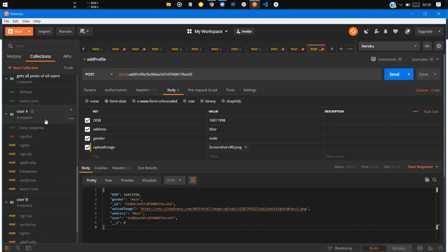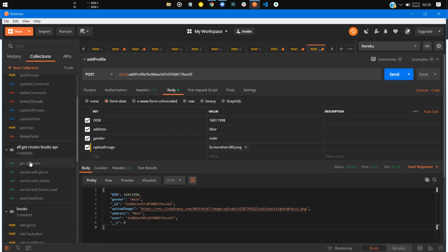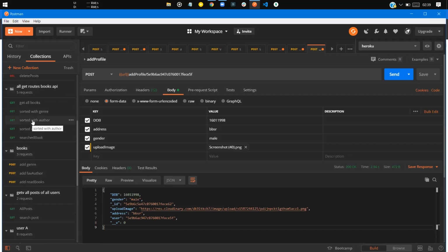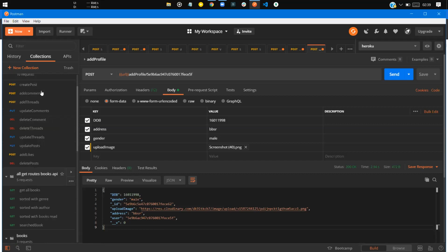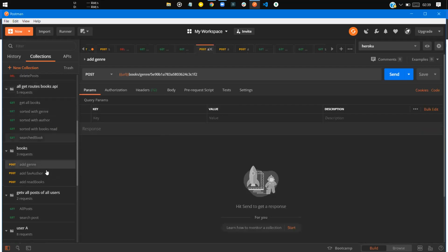Whenever you are signing up or signing in, you will land in the home route. In the home route, you will see all those books, like get all books, sorted by genres, like which genre you like, which authors you like, or which books you have already read. If you want to see only those things, you can add them, and we have shown here how to add those things.